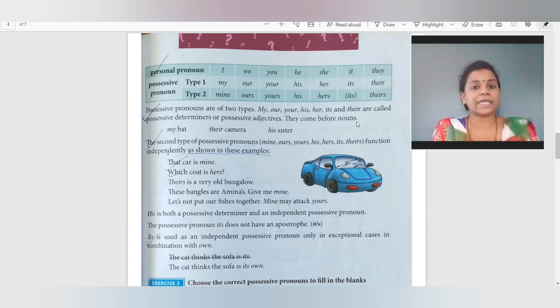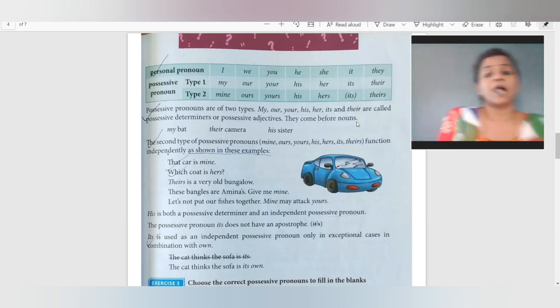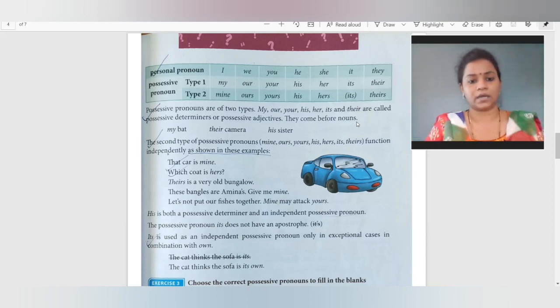But when the second type comes, where we use ours, theirs, his, hers, then we automatically know that it is a possessive pronoun, because independently it shows possession or belonging. His is both a possessive determiner and an independent possessive pronoun, because instead of he, his is used in both places.